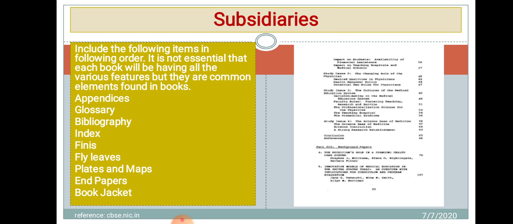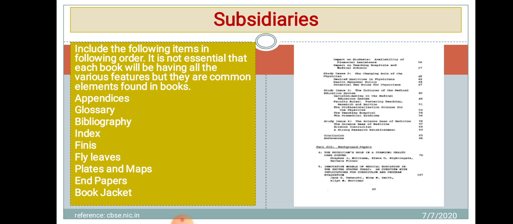Next is plates and maps. The illustrations that couldn't be printed with the text can be provided here in the form of plates or maps. You will also find this type of information in the subsidiaries part of the books. Now the end paper. End paper is basically opaque paper for concealing the mechanism of binding and providing some extra strength to the cover. So in many books we have seen that some papers are left blank for note purposes, but the motive behind keeping these papers blank is to provide extra strength to the covers.